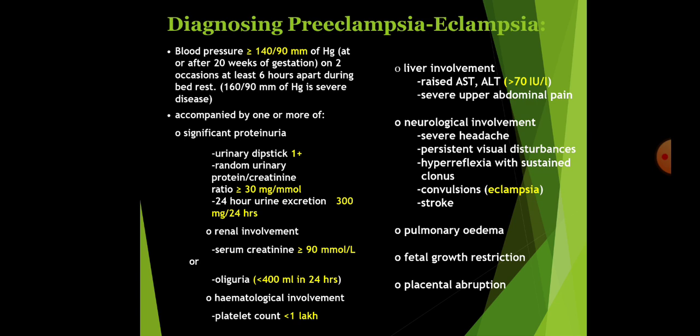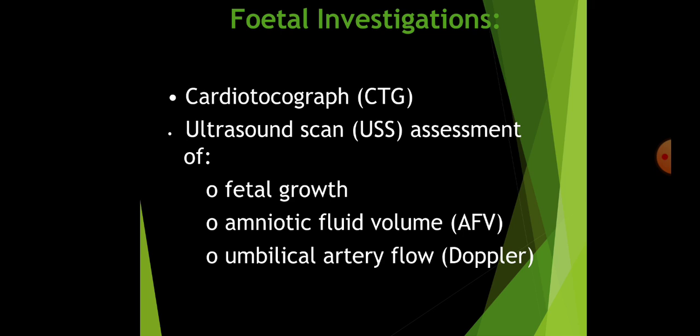Liver involvement, how is it detected? By raised AST and ALT to more than twice the normal, that is more than 70. Severe upper abdominal pain, because there is subcapsular hemorrhage and stretching of the liver capsule leading to abdominal pain and epigastric pain. Neurological involvement by severe headache, persistent visual disturbances, hyperreflexia with sustained clonus, convulsions and stroke, which occurs in eclampsia. There is development of pulmonary edema, fetal growth restriction and placental abruption.